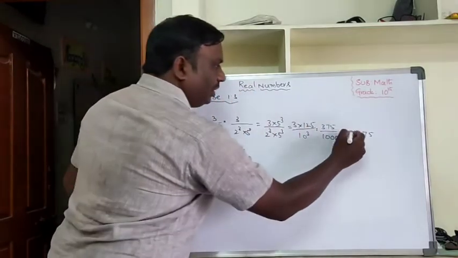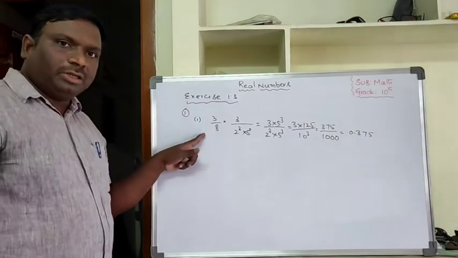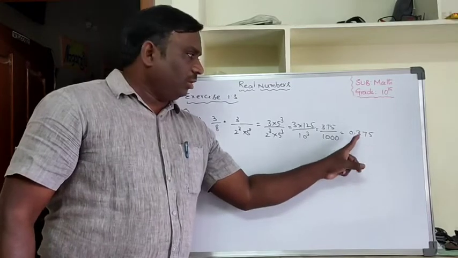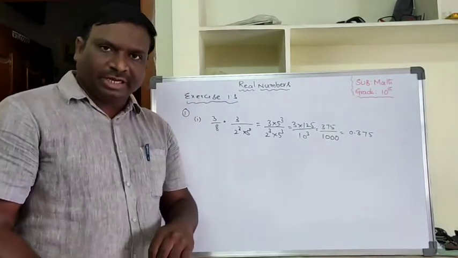Three zeros. Before three digits you can keep the decimal point. So before it was 3 by 8. Already I changed it into decimal form. Okay, so what type of decimal is this? Either terminating decimal or non-terminating repeating decimal.